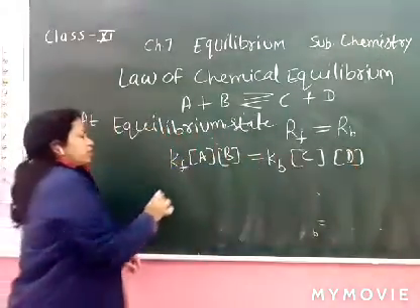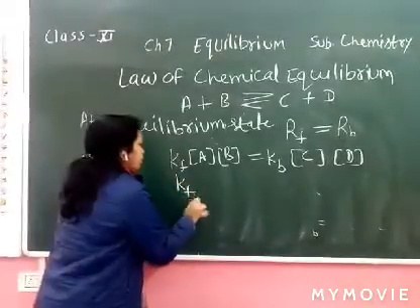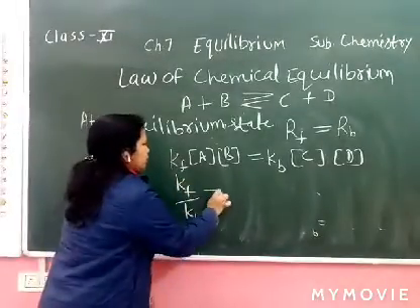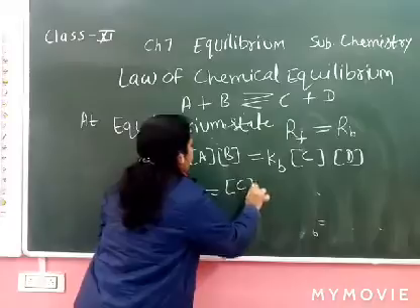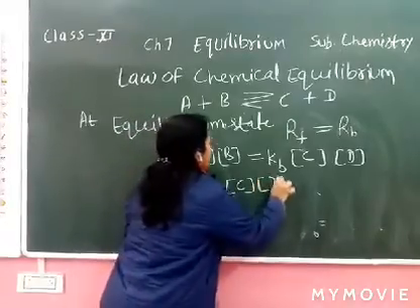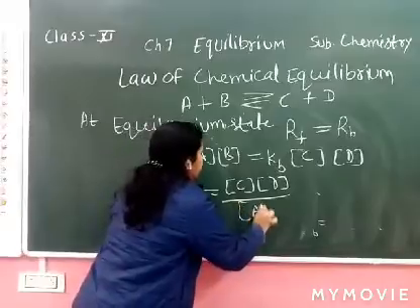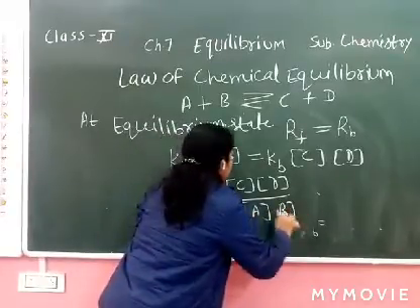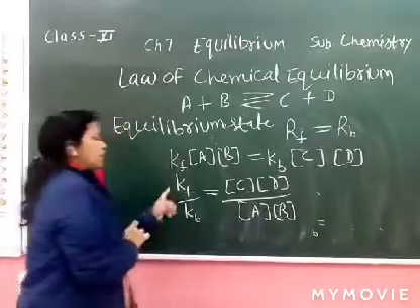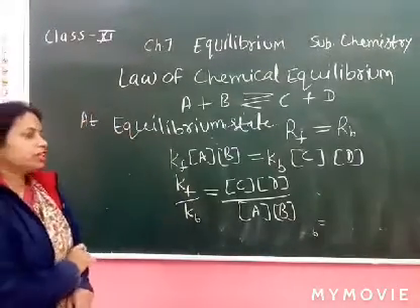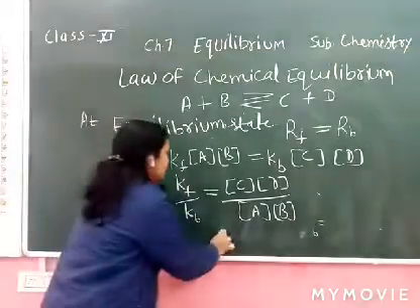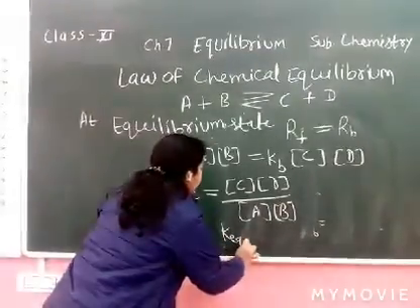When we rearrange this, Kf upon Kb equals the molar concentration of the products upon the reactants. This Kf upon Kb is called the equilibrium constant, K EQ.